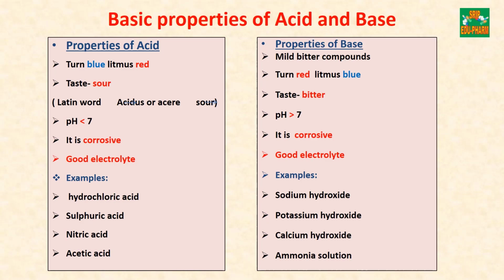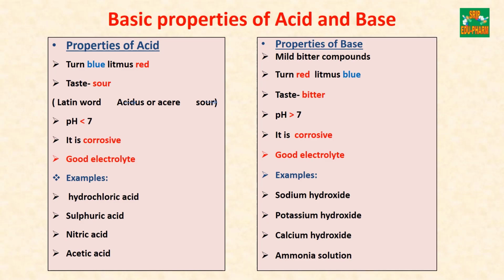The word acid comes from the Latin word acidus or acid, which means sour, since one of the basic characteristics of acid in water is having a sour taste. It has pH less than 7 and it turns blue litmus paper red. It is corrosive in nature and also a good electrolyte. The examples of acid are hydrochloric acid, sulfuric acid, nitric acid, acetic acid.